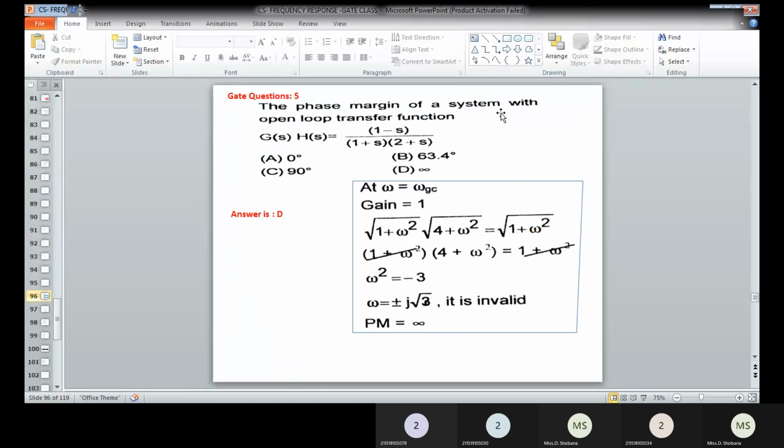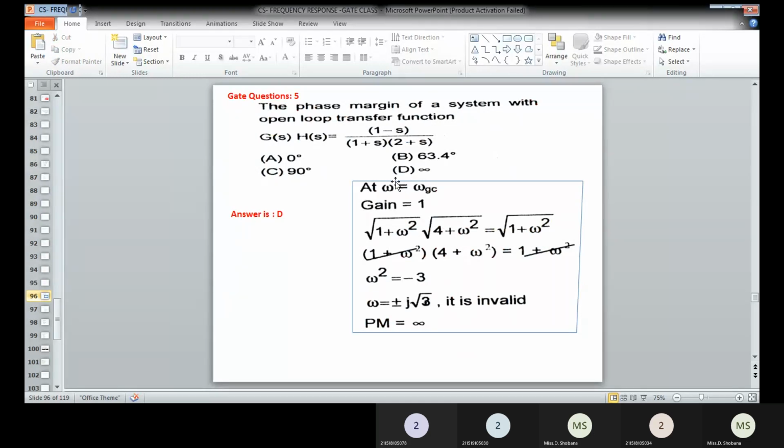The phase margin of the system we have to determine. So the transfer function is given. Whenever the transfer function is given and they ask to determine the phase margin, then you have to determine the omega GC value. The omega GC value is obtained when the magnitude of the gain of the transfer function is equal to 1. Okay.